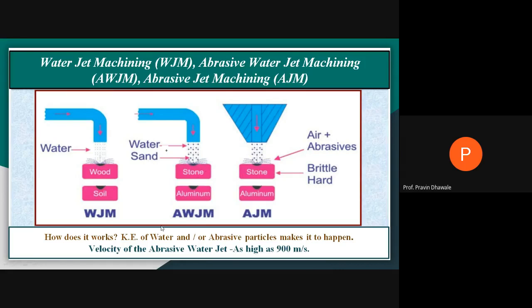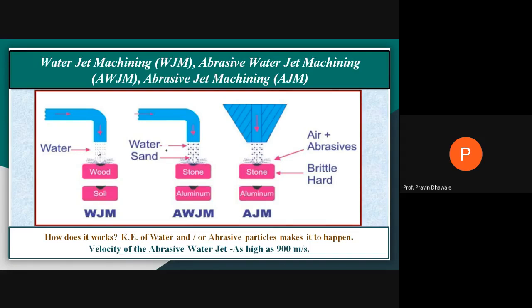How much is the velocity of the water jet or abrasive jet? It is about 900 meters per second. Whatever water comes out from the water jet machining process, its velocity is very high, as much as about 900 meters per second.